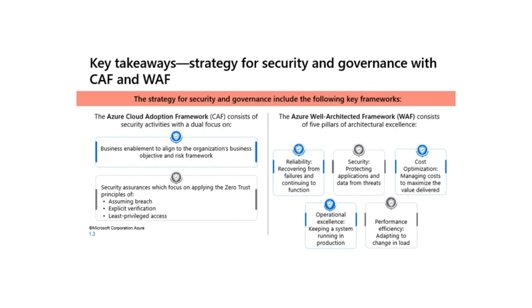Explicit verification, validate trust explicitly using all available data points, instead of assuming trust. For example, in access control, validate the user identity, location, device health, service or workload, data classification, and anomalies, instead of simply allowing access from an implicitly trusted internal network.